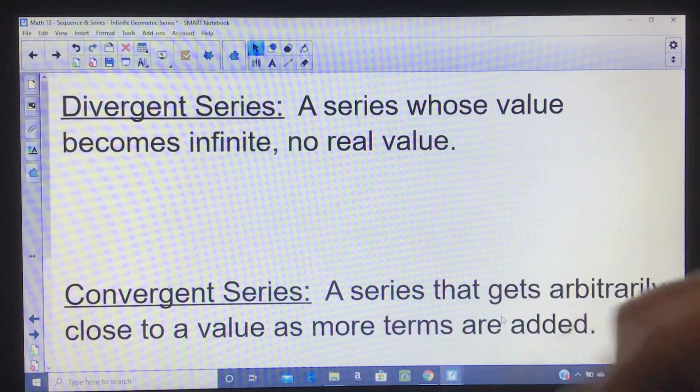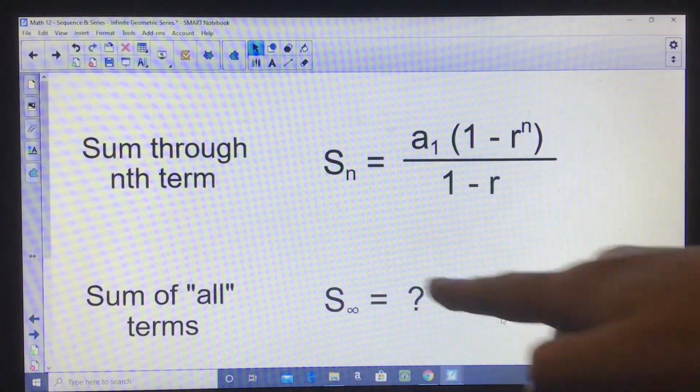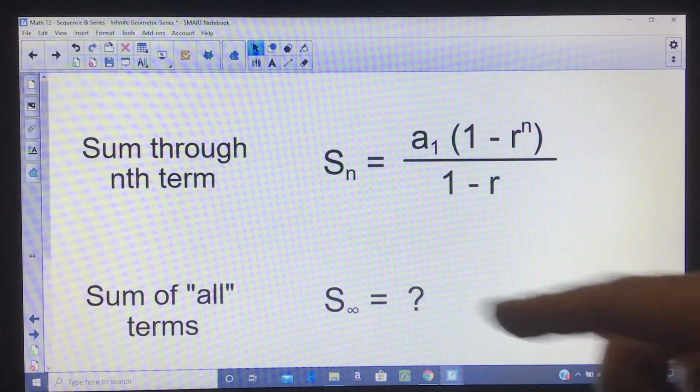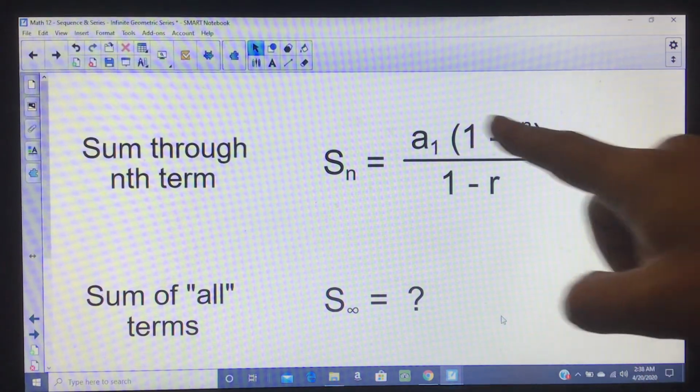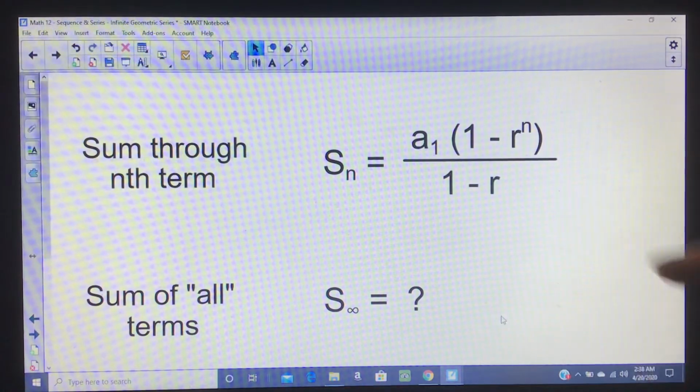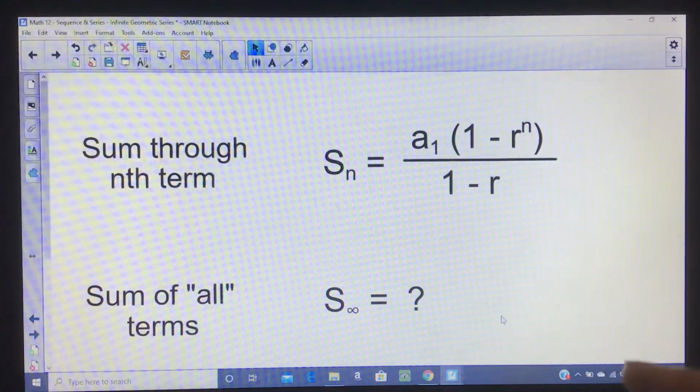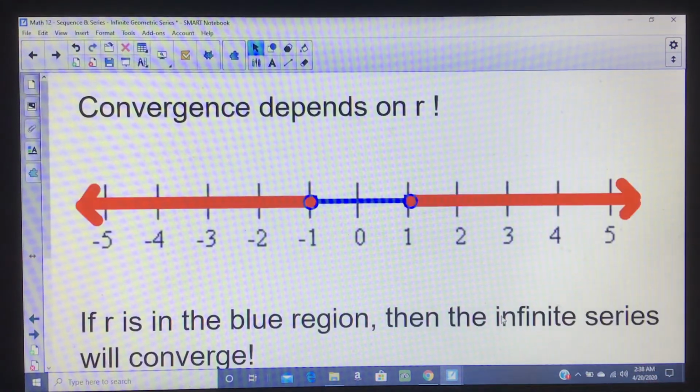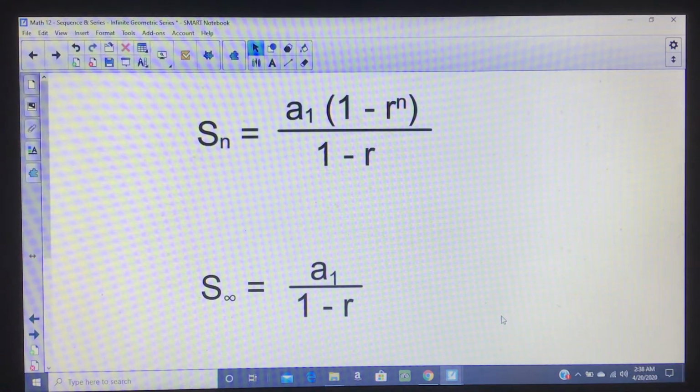If you converge, you need a value. What's your value? Well, time to give you the formula. So how do you figure out what the value is? It ends up, it's a simplified version of this, believe it or not. If we were a class, I'd explain how this turns into this. But with these videos, it's not so easy to do that. So I'll just give you the formula.